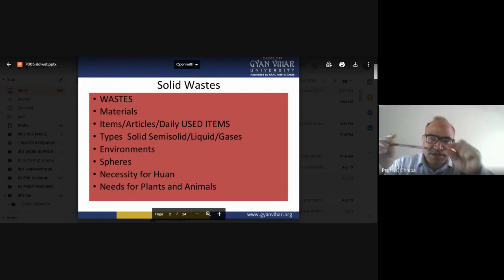The cap of the pen is a material. The tip of this pen is a material. So definitely certain materials and articles make up the pen. A pen includes a number of materials: the ink, the pen body, the color of the pen. So those are materials, items, articles. One more thing is there.